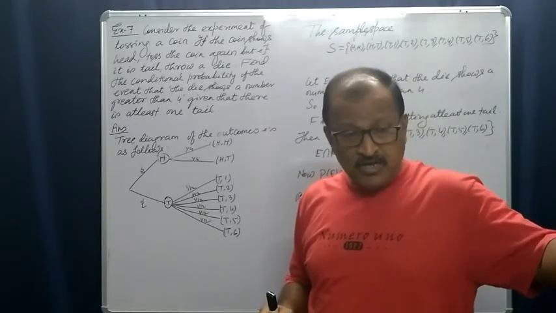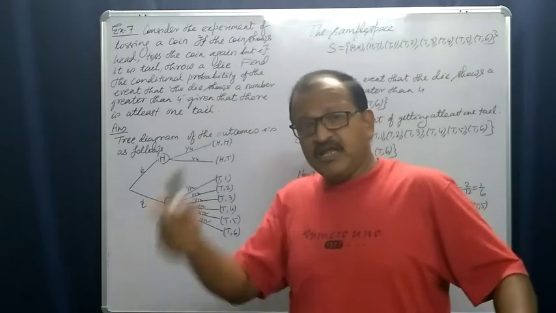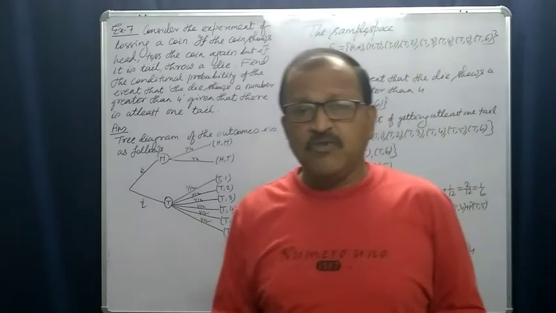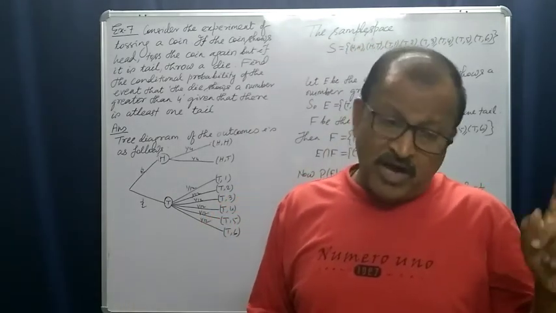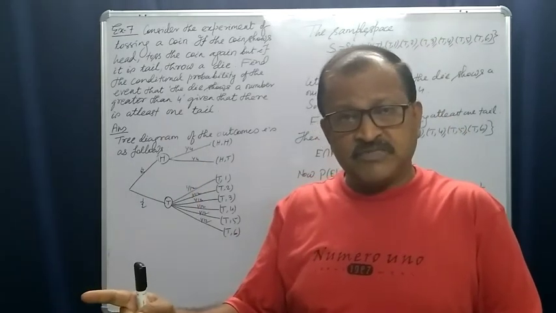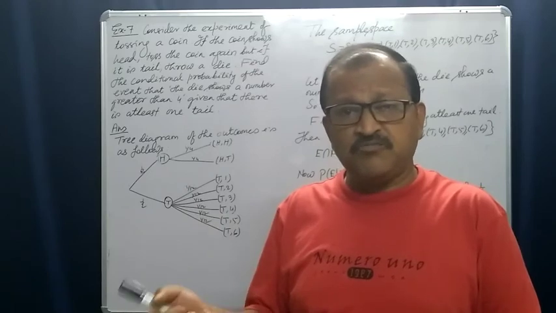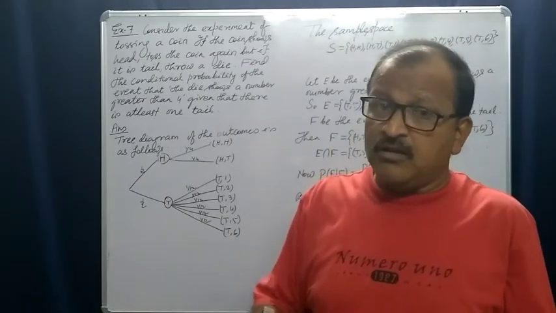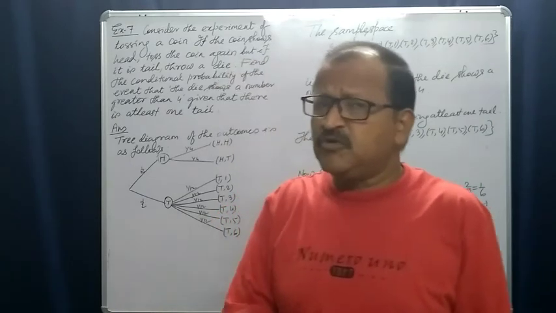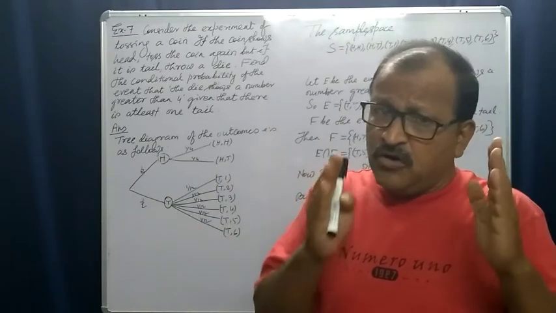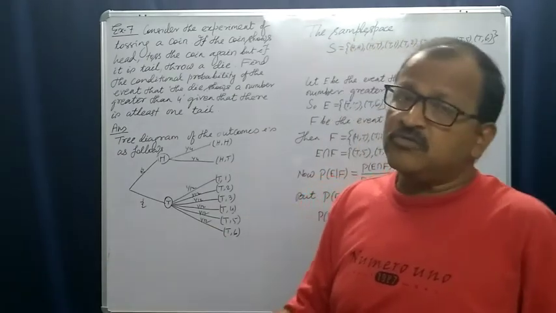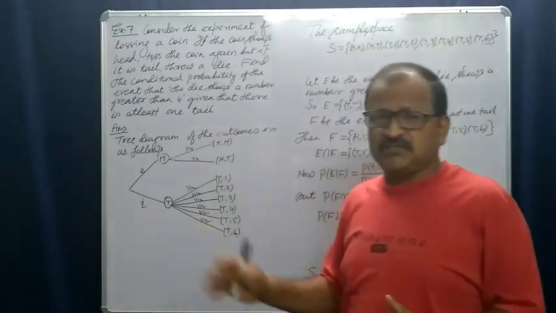But with a tail falling first, then getting 1 is what? For the die, getting 1 is 1 by 6. So once tail falls, then we need 1. Then there is a chance of occurrence of 1. If tail does not fall, then there is no chance of occurrence of 1, 2, 3, 4, 5, 6, because we will never throw the die. So once tail falls, then there is a chance of occurring 1, 2, 3, 4, 5 or 6.